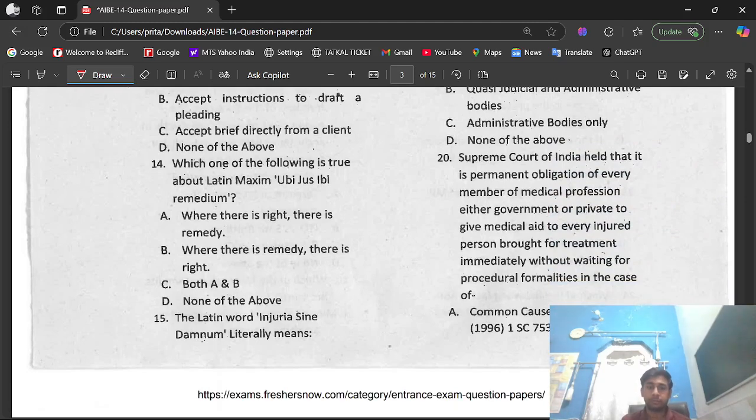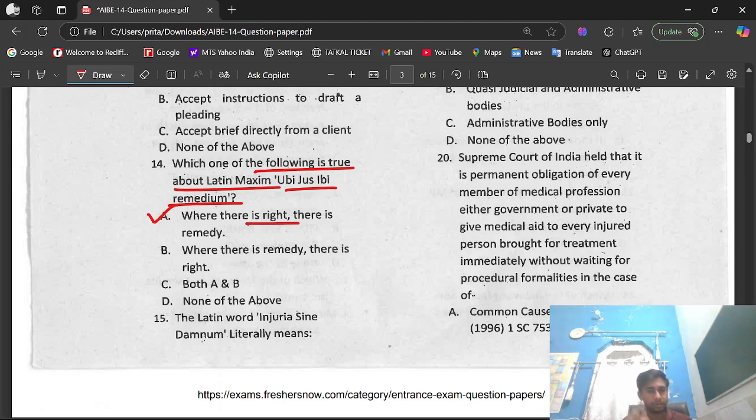Question number 14. Which one of the following is true about the maxim ubi jus ibi remedium? Option A, where there is a right, there is a remedy. Option B, where there is a remedy, there is a right. Option C, both A and B. Option D, none of the above. Right option is option A, that where there is a right, there is a remedy.